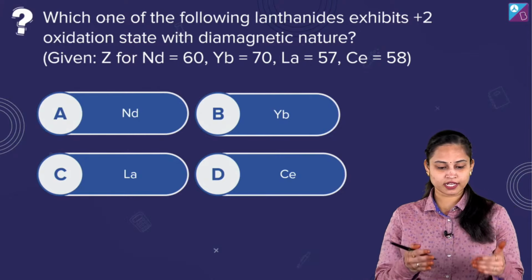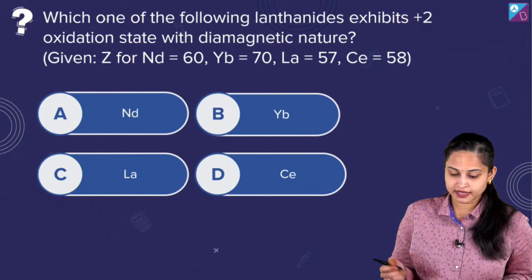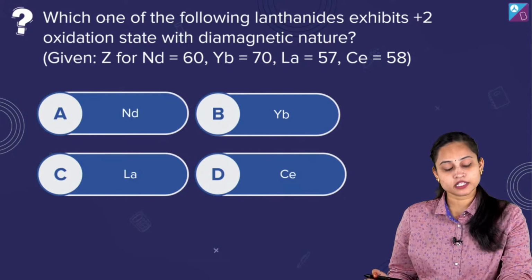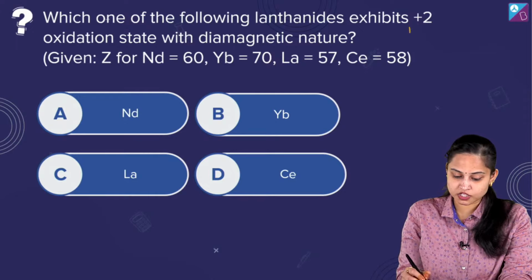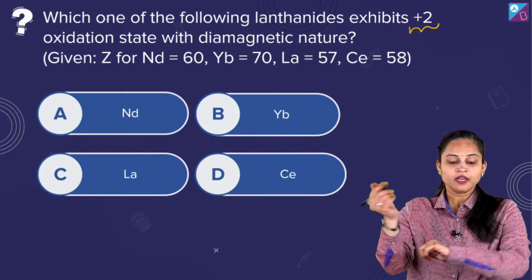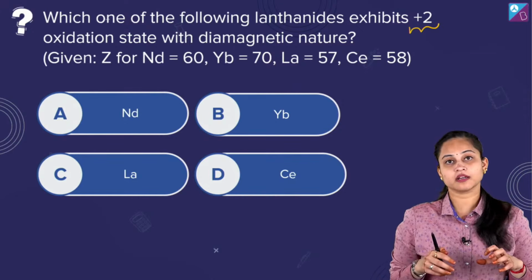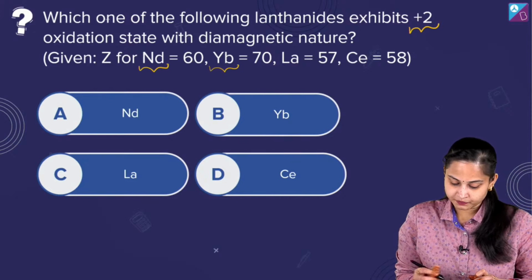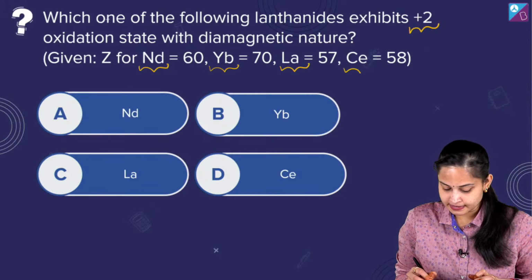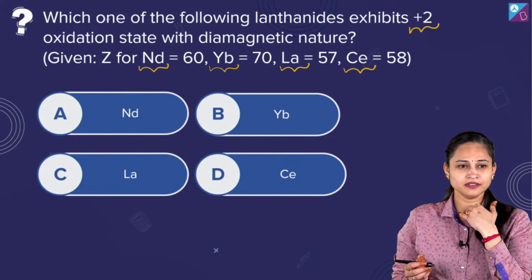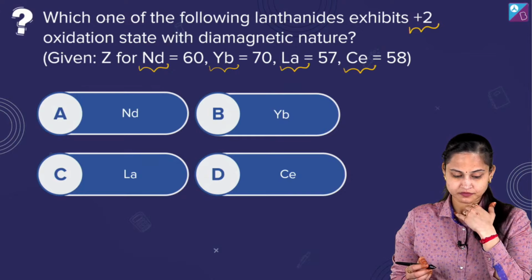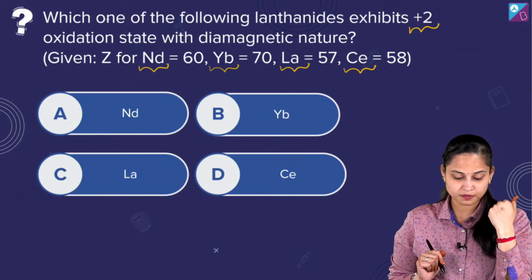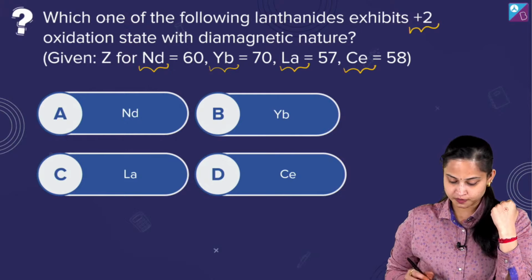Yes. So let's see, which of the following lanthanides is going to exhibit +2 oxidation state with diamagnetic nature? We have been given the atomic numbers of Nd, Yb, La and Ce. Fine. So tell me, tell me the answer. Harshed: It's option number C, ma'am. Is it option number C?